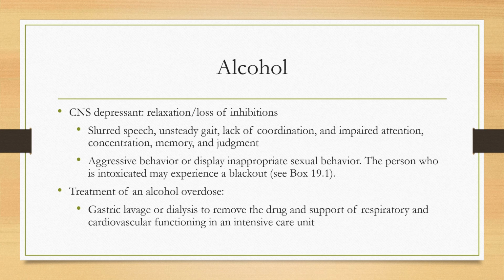Alcohol is a central nervous system depressant and is rapidly absorbed into the bloodstream. Initial effects include relaxation and a loss of inhibitions. Signs and symptoms of intoxication include slurred speech, unsteady gait, lack of coordination, and impaired attention, concentration, memory, and judgment. Some may become aggressive or sexually inappropriate. Signs and symptoms of an alcohol overdose include vomiting, unconsciousness, and respiratory depression. Treatment of an overdose can include gastric lavage or dialysis and supporting the respiratory and cardiovascular systems, probably in the ICU.